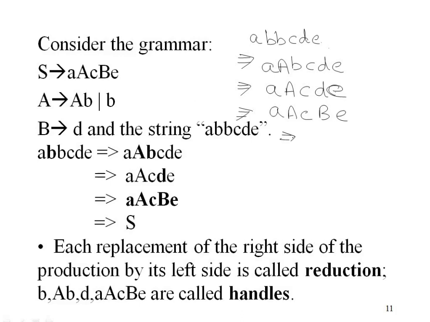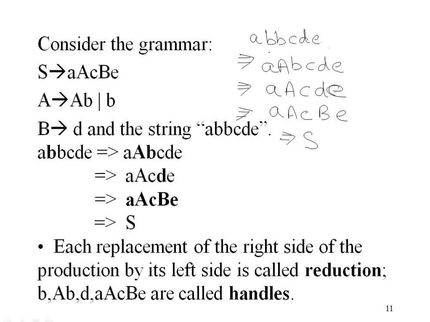So since starting with the string we have obtained this, we have reached the start symbol of the grammar, then we can say that this string is according to the grammar rules of this given production rules. Now there are certain terms which we will be using in shift reduce parsing.